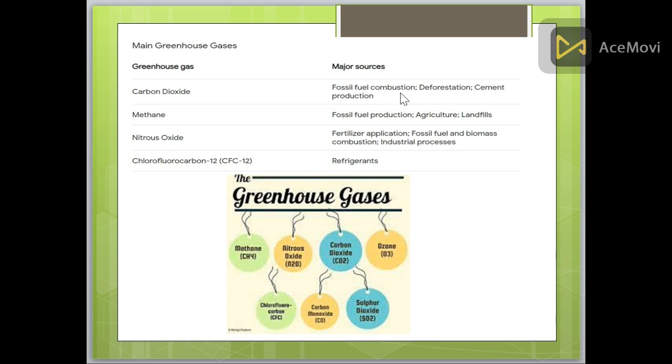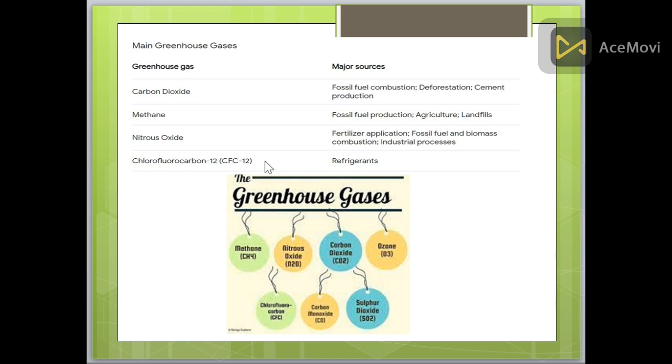Sometimes incomplete combustion causes carbon dioxide to be produced in larger amounts. Methane is another greenhouse gas, and its sources are fossil fuel production, agriculture and landfills. The third one is nitrous oxide. Its sources are fertilizer application on the land, fossil fuel and biomass combustion. Industrial processes also produce nitrous oxide.